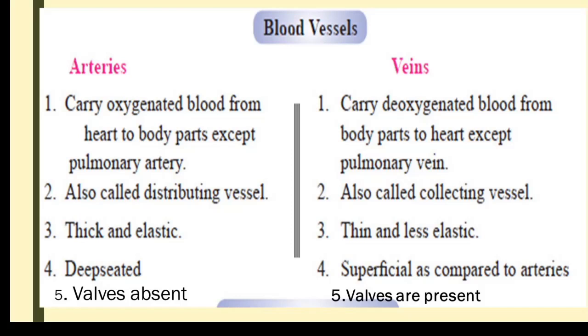So here, arteries always carry oxygenated blood from the heart to different parts of the body. But there is an exception, that is the pulmonary artery. The pulmonary artery carries deoxygenated blood from the heart to the lungs, that is from the right ventricle to the lungs for purification. That is the only exception. The rest of the arteries always start from the heart and supply oxygenated blood to different parts of the body.